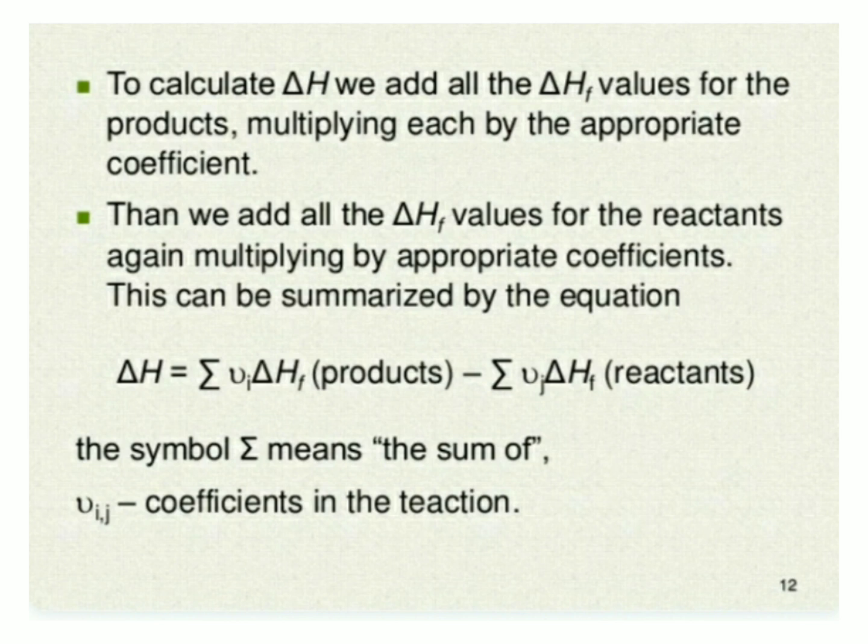Then, to calculate delta H, we add all the delta Hf values for the products, multiplying each by the appropriate coefficient. Then, we add all the delta Hf values for the reactants, again multiplying by the appropriate coefficient. This can be summarized by the equation delta H is equal to summation of delta Hf products minus summation of delta Hf reactants. The symbol summation means the sum of, and nu i is the coefficient in the reaction.